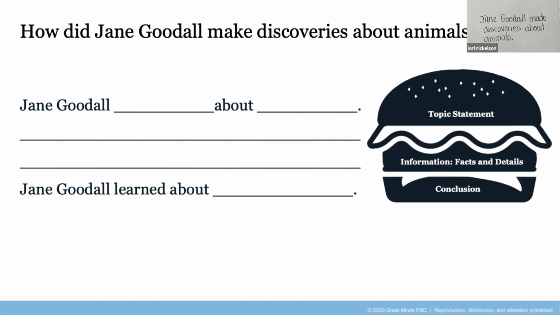So, Jane Goodall made discoveries about animals. Jane watched animals in her backyard. She observed a chicken laying an egg. Or you could add a detail of she studied nature. Jane Goodall learned about animals. So what's yours? I can't wait to see it.